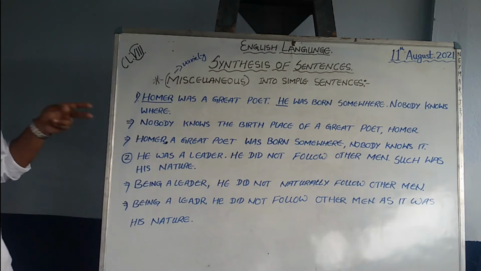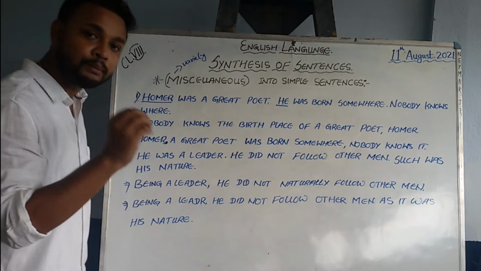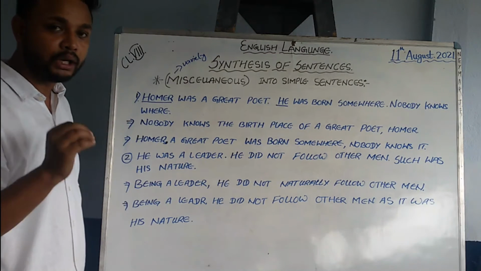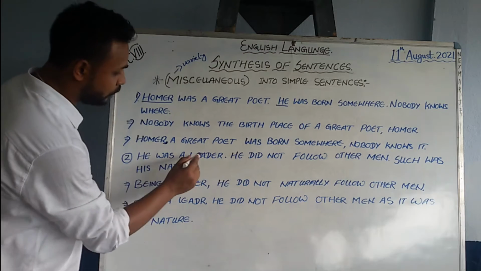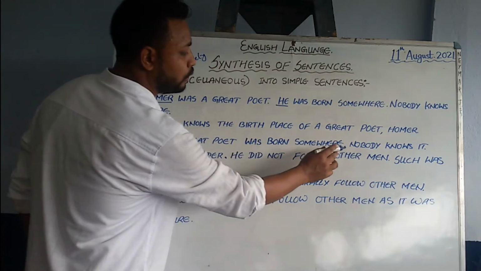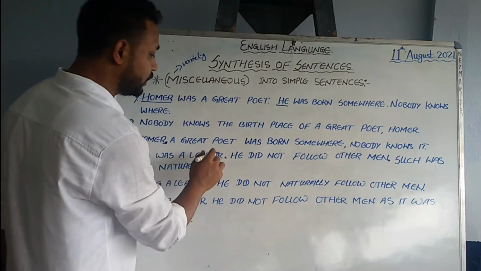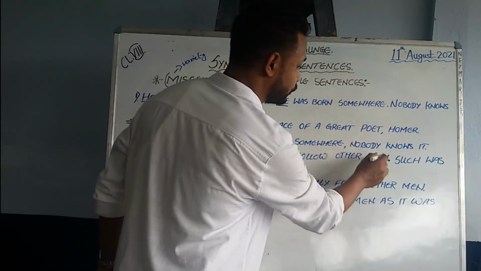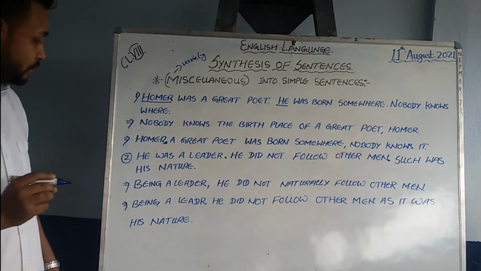So these are the two examples that I have given to you. Let's see one more example, and then we conclude the class. He was a leader, full stop. He did not follow other men, full stop. Such was his nature, full stop.